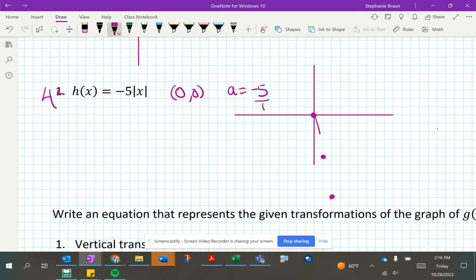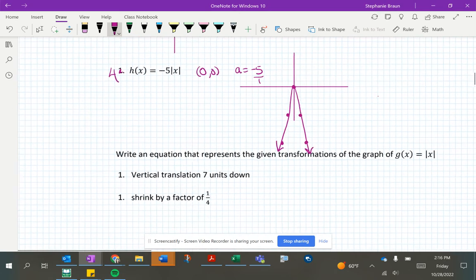And then these are kind of hard to connect with straight lines. And then reflect it. 1, 2, 3, 4, 5. So the negative part is what makes it face down, and the 5 is going to be your growth rate. I hope that